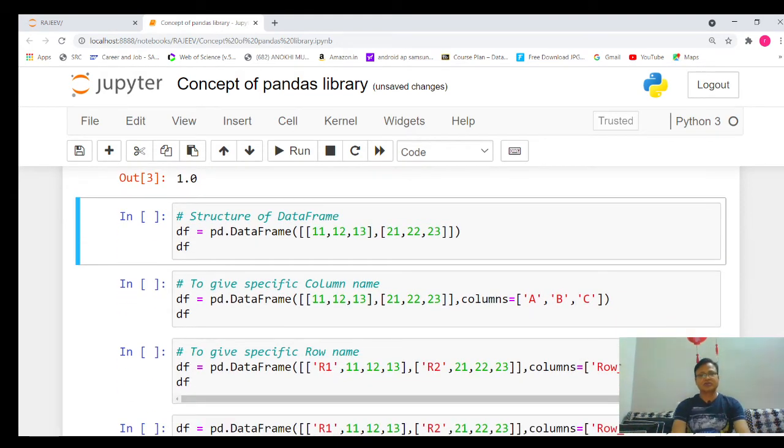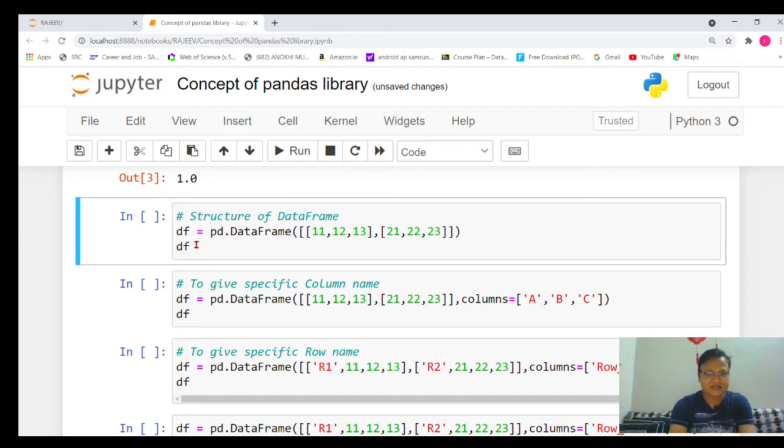Now let's talk about the second form of object, the data frame. If I want to create a data frame, we will use pd.DataFrame, and here you will see I have created two lists. It means when these two lists are converted into a data frame, two rows will be created. First row will contain data of the first list, and the second row will take the data of the second list.